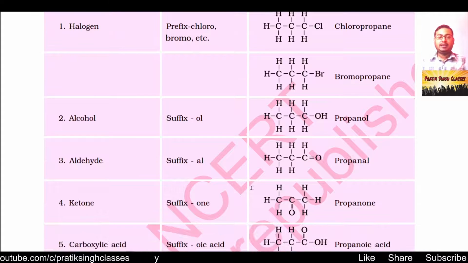Likewise for aldehyde, here 3 carbon atoms. The name for 3 carbon atoms in the alkane family will become propane. Remove e from there and add -al, so the name will become propanal.